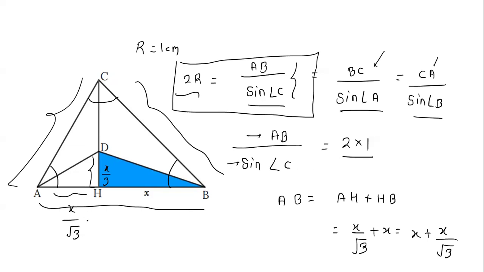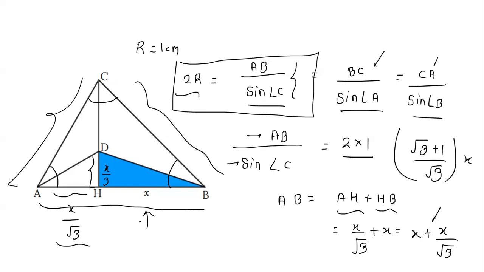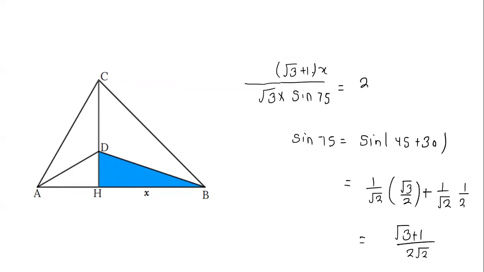So now we can write AB as this AH plus HB. AH value is x by root 3 and this value is x. So it will become x plus x by root 3, which is (root 3 plus 1) times x divided by root 3. So this is the AB value. And this angle we know, this is 45, this is 30, so the total angle is 75.